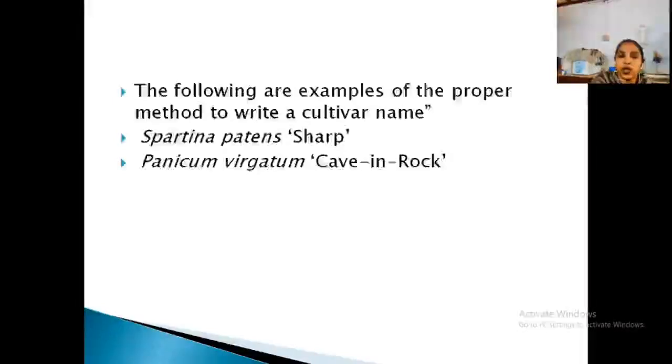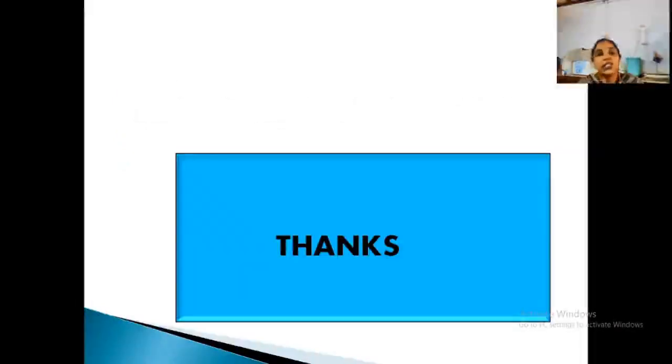Okay. So I hope you understood well. What we discussed today is retention, choice and rejection of names. Then what is a type, and what are the different types of types? Then how can you write a hybrid name? How can you write a variety name, subspecies name and cultivar name? A brief account is required. So we discussed a very important part today.